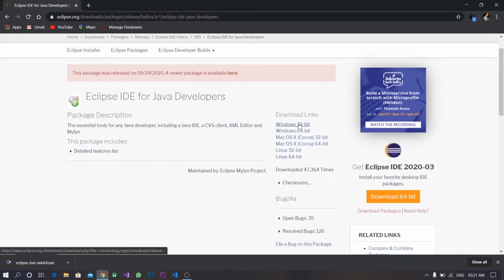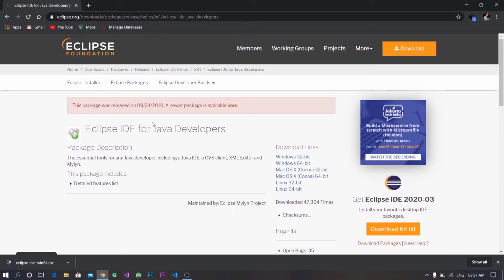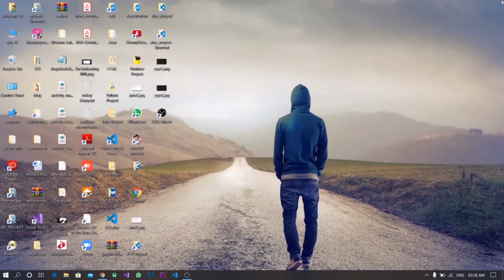Here the download links are present: Windows 32-bit, Windows 64-bit, Mac OS Cocoa 32-bit, 64-bit, Linux 32-bit, 64-bit. You can download any version of Eclipse on your PC.